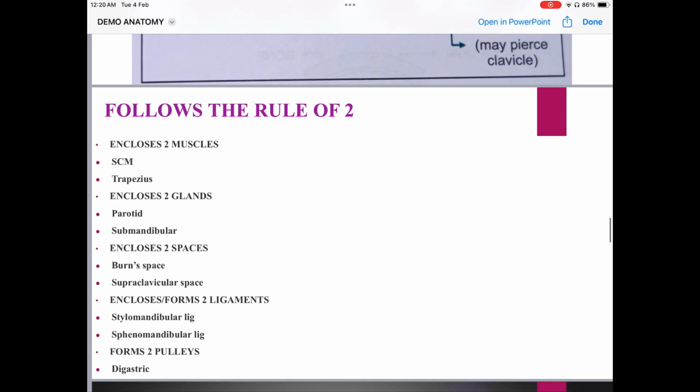First is the digastric and second is the omohyoid pulley. So here we come to the end of the topic, deep cervical fascia, including its modifications. Out of those modifications, two were really very important: first is the investing layer and second is the carotid sheath. So till here we are done with the topic, deep cervical fascia.